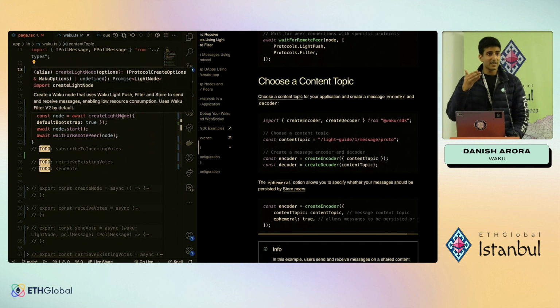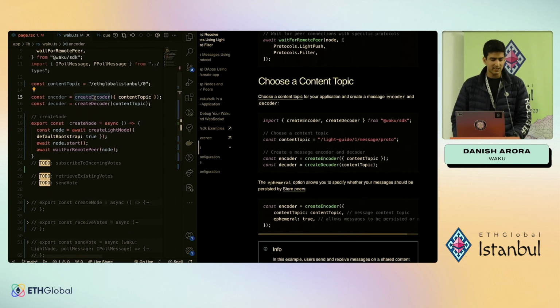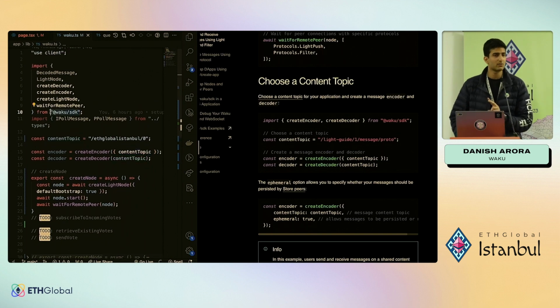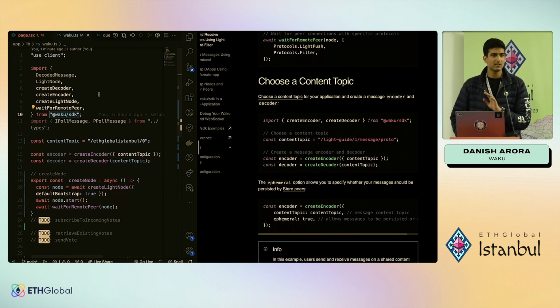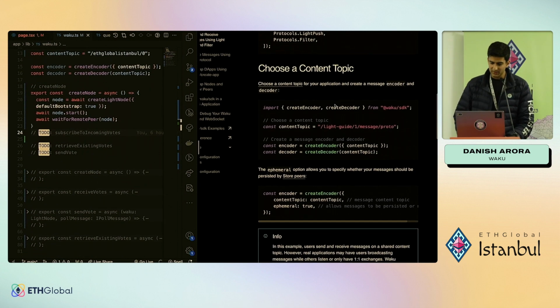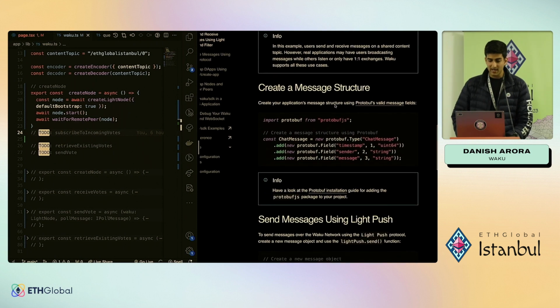So to send and receive messages into and from the network, we of course have to set up encoders and decoders to know how we want to serialize and deserialize the messages. It's as simple as creating an encoder and creating a decoder and passing it the content topic. All of these helper functions come from one package, which is @waku/sdk. Everything you need comes from this. Now, we already defined the message structure.